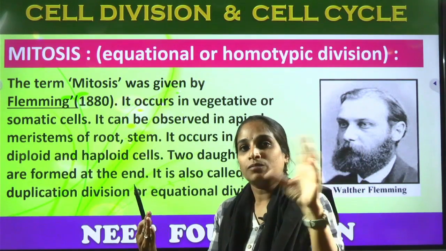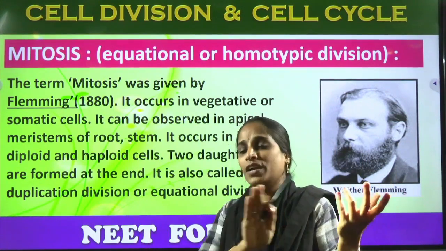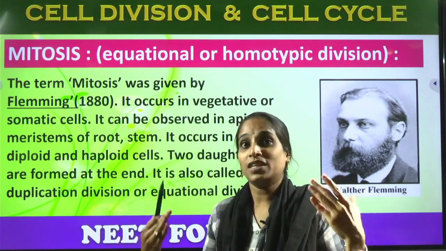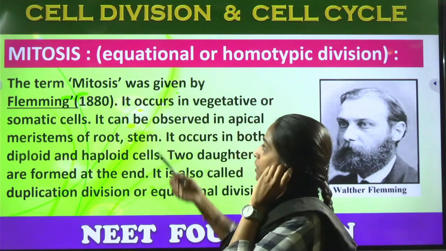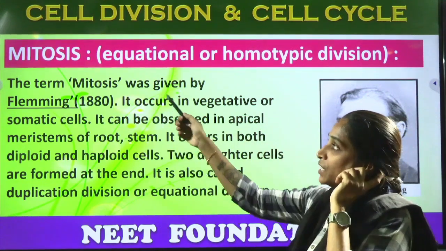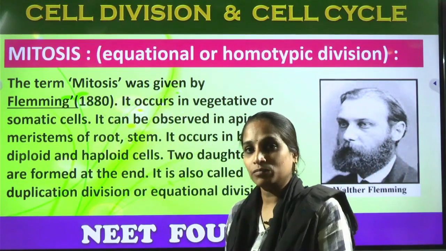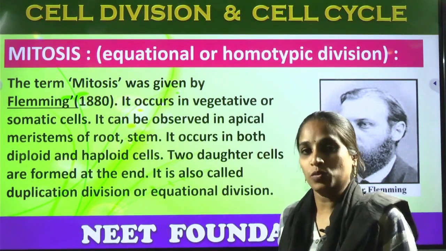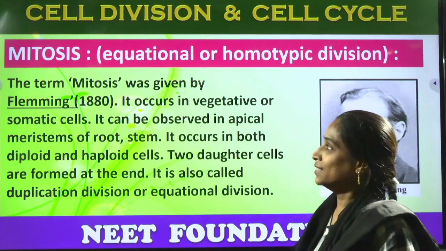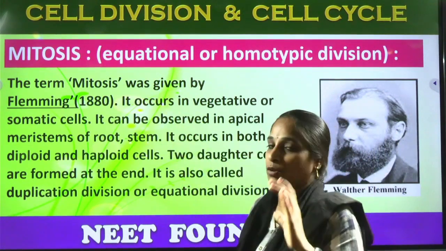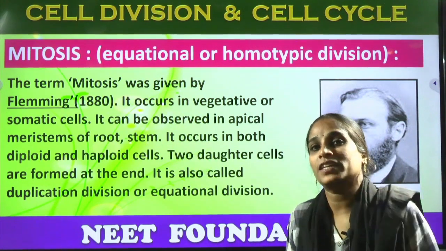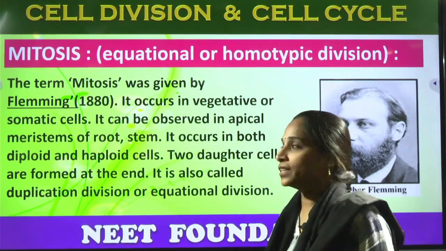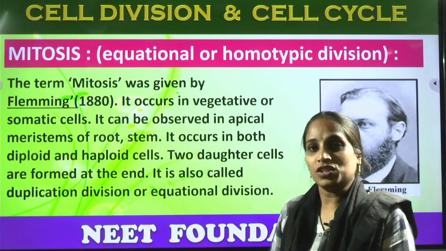Reactants will be reacting with each other and forming a product with the same number of molecules in the chemical. Here also we can observe the division of the mother cell, which is distributing its own chromosomes into its daughter cells. So the number of chromosomes maintained by the parent cell will also be maintained by the daughter cell. That is nothing but the equational division.